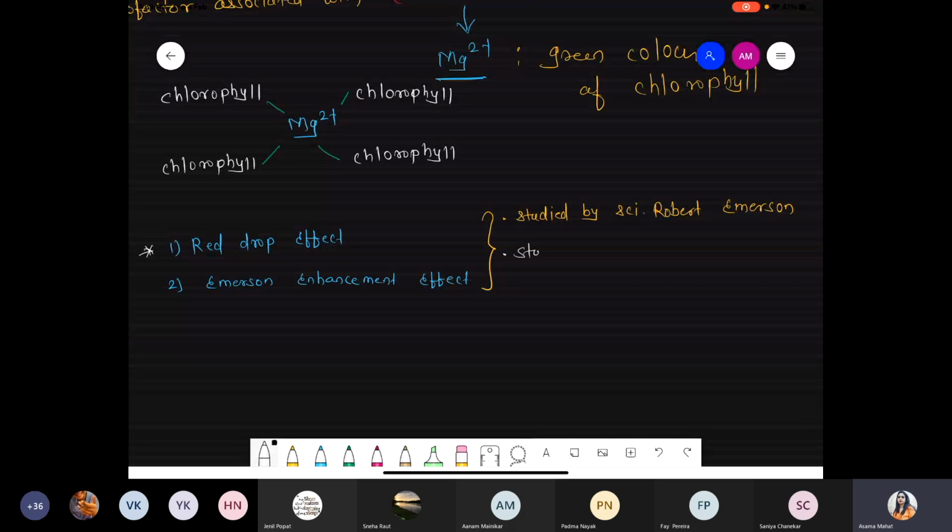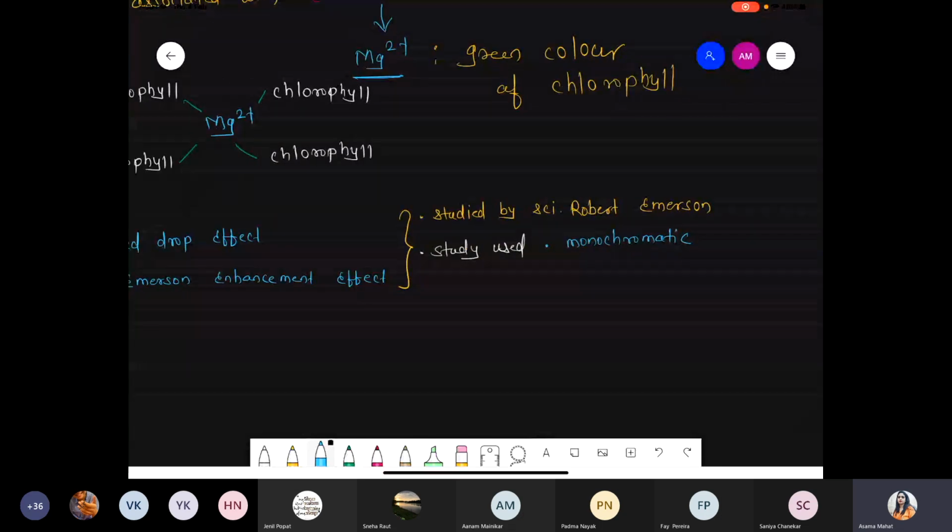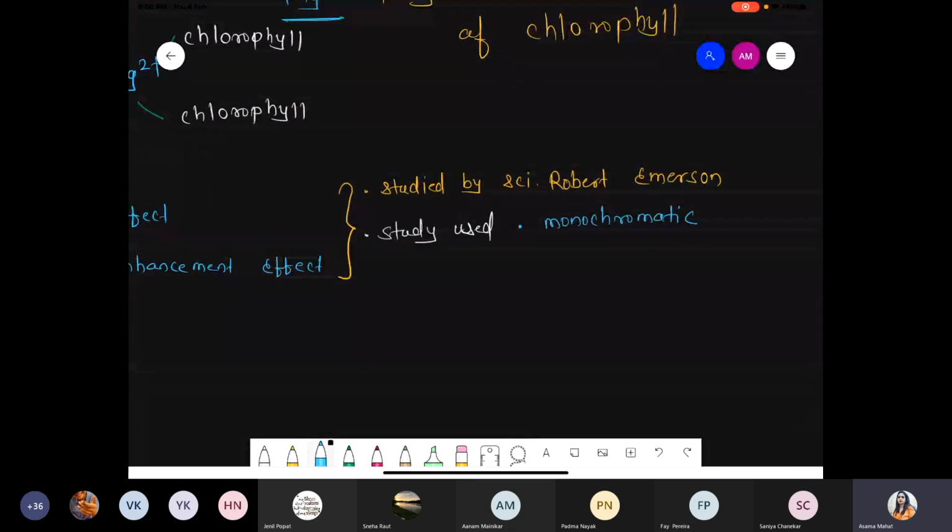So for this study, basically he used some material, like he used the monochromatic light. और हमने पहले भी डिस्कस किया था what is meaning of the monochromatic light. Now what happened, you have to use the prism, red color prism, green color prism, means with the help of that prism you have to pass green color, red color, yellow color, orange color.